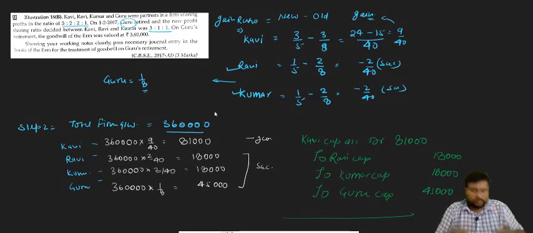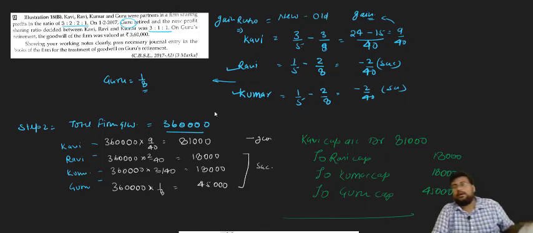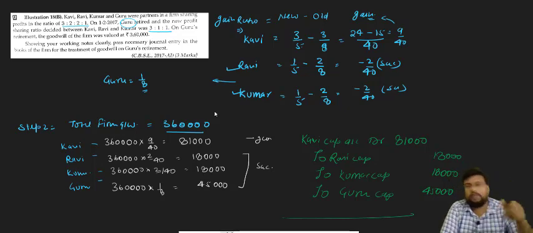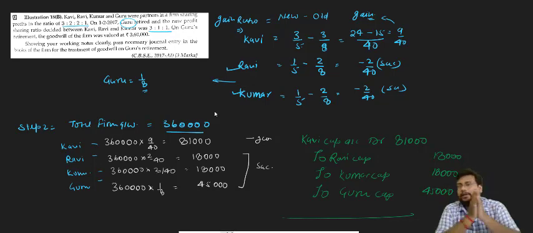Sometimes it also happens that the remaining partners do not gain; instead, a remaining partner sacrifices. So whenever a remaining partner sacrifices, we will do the question like this: find out the gaining and sacrificing, and when you find that out, find each and everyone's share in the firm's goodwill.